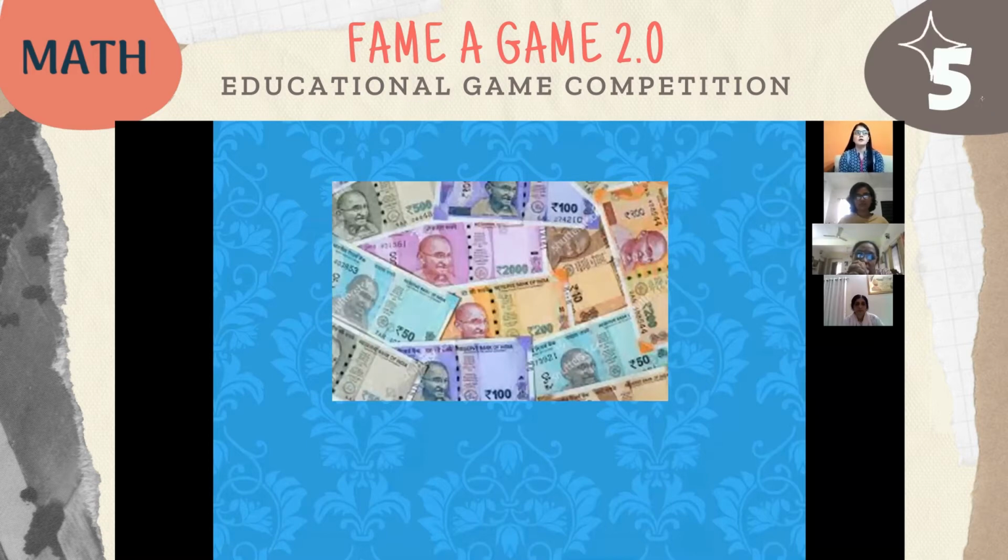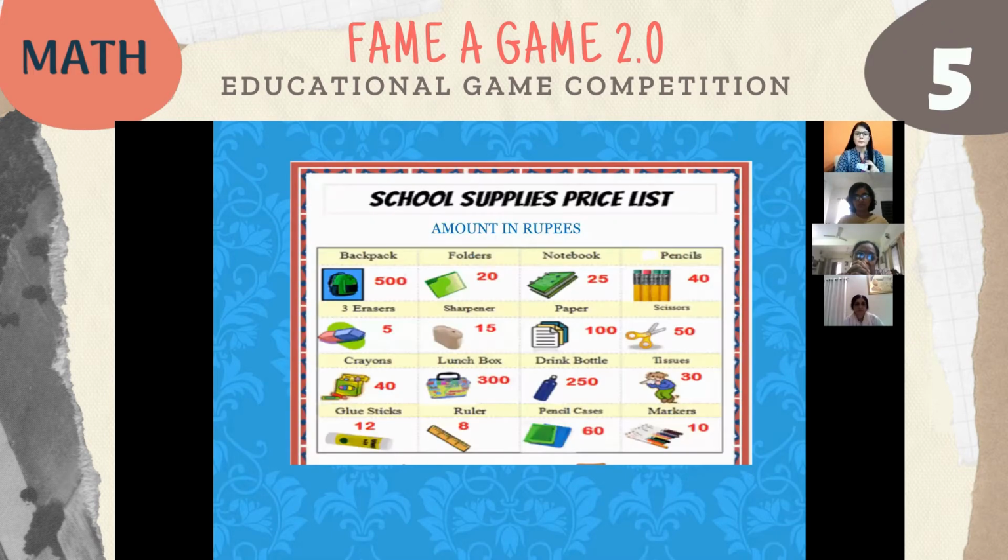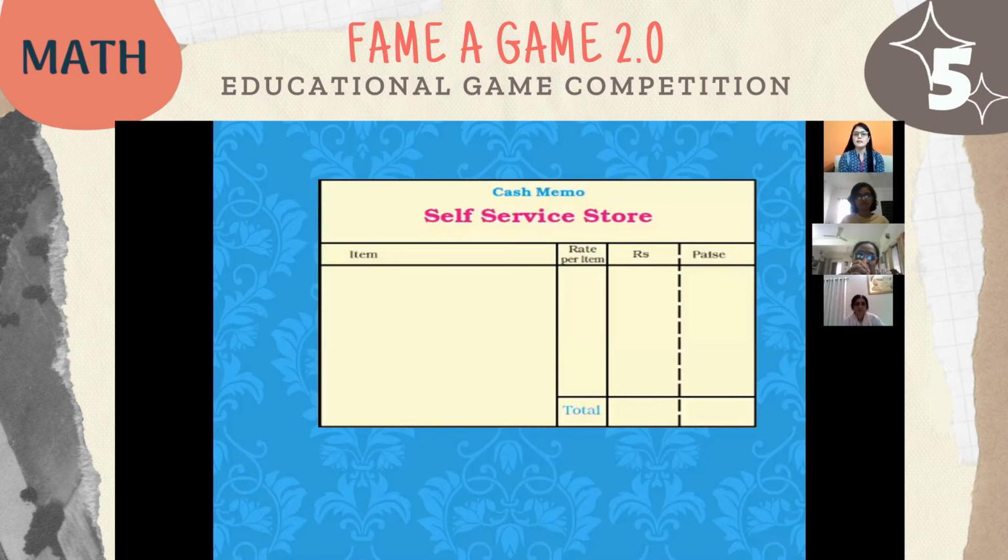They have to, let us say, take out 10,000 rupees from their maths kit. Everyone will keep the currency with them. The price is written for them. After this, students have to make this bill in their notebook, and then a task will be given to them.